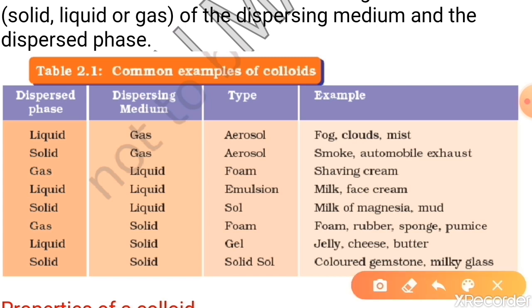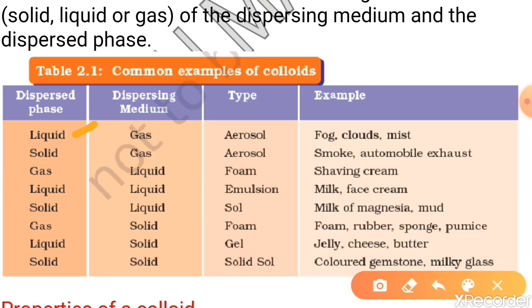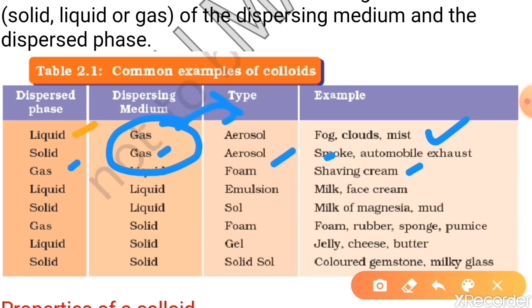Firstly, when your dispersed phase is liquid and your dispersion medium is gas, then this is known as aerosol, and examples are fog, cloud, mist. When solid is the dispersed phase and the dispersion medium is gas, at that time it is also known as aerosol, and examples are smoke, automobile exhaust. You have to keep in mind, when your dispersing medium is gas, we will say this type to be aerosol.